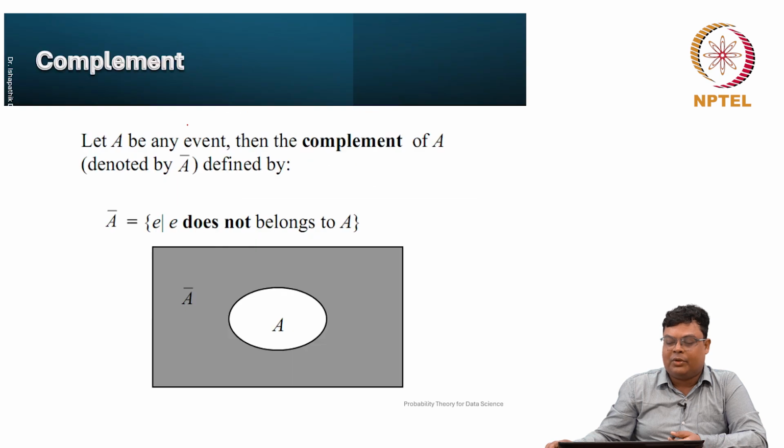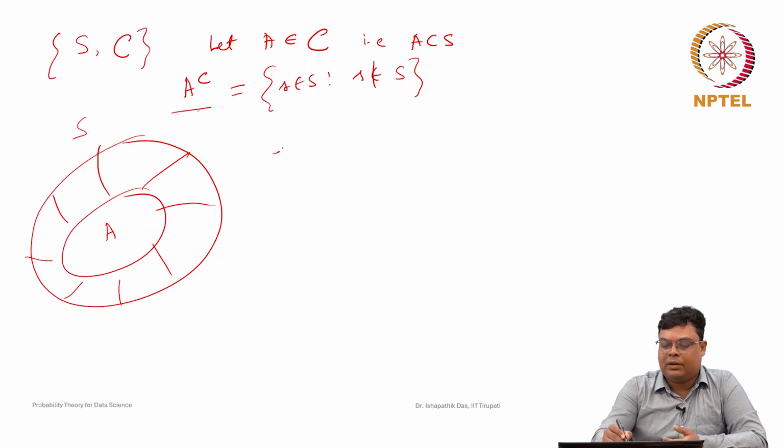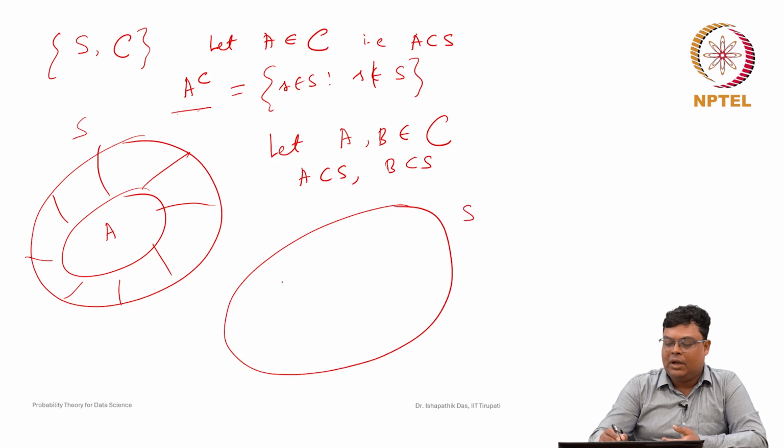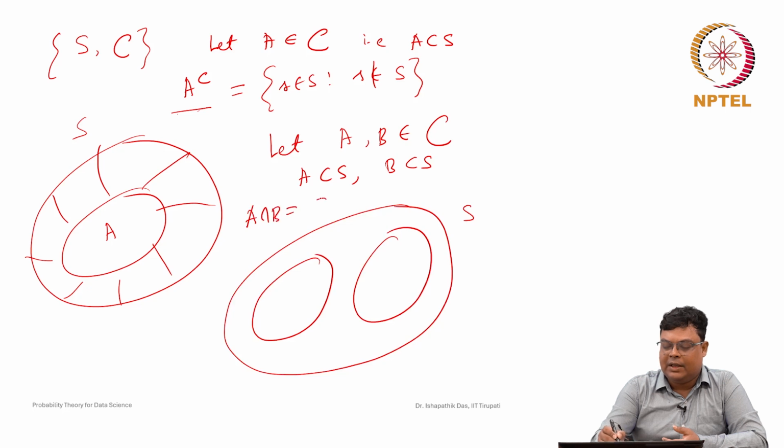Also, suppose two sets A and B belong to C, that means they are events, so A is a subset of S and B is also a subset of S. Suppose this is S, this is A and this is B, such that A intersection B is the null set. Here you can see that none of the points belongs to both A and B.